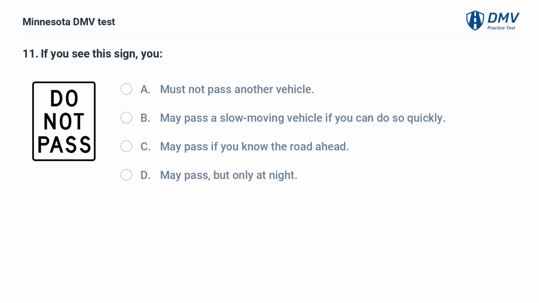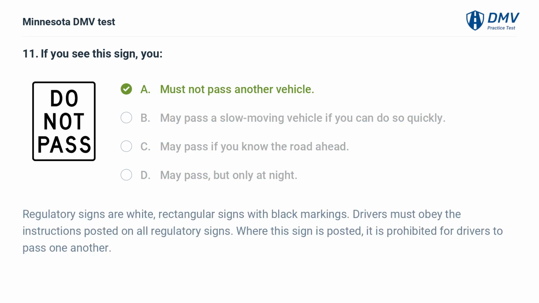If you see this sign, you A. must not pass another vehicle. B. may pass a slow-moving vehicle if you can do so quickly. C. may pass if you know the road ahead. D. may pass, but only at night. A. must not pass another vehicle.